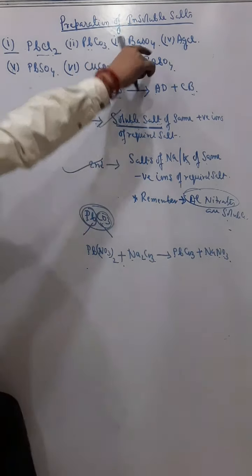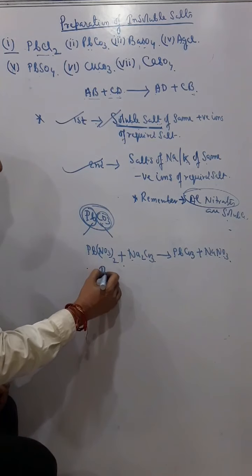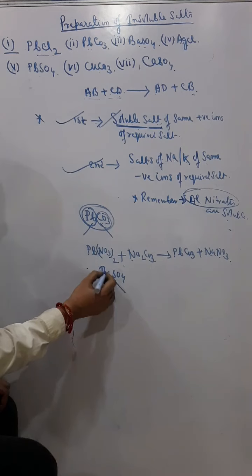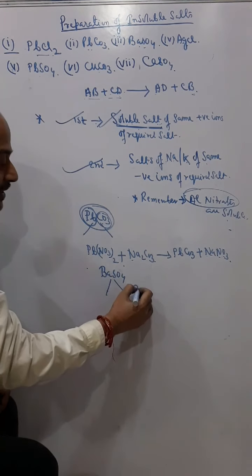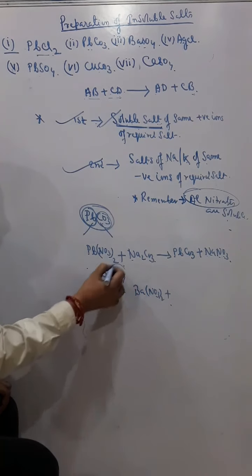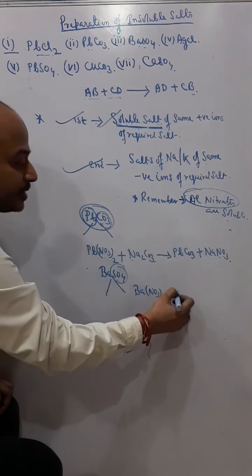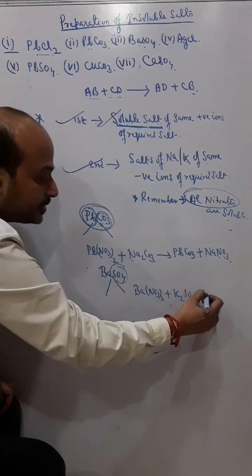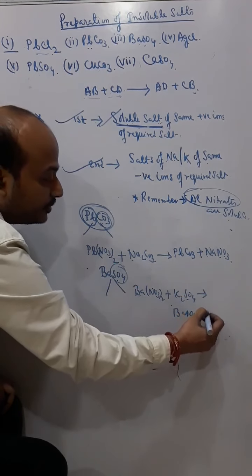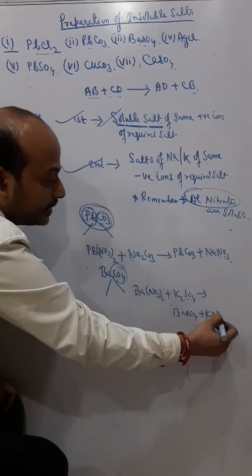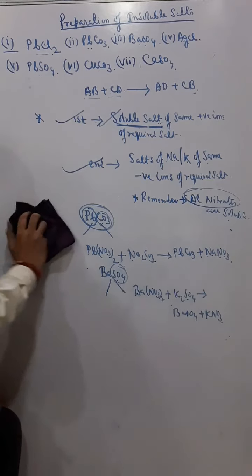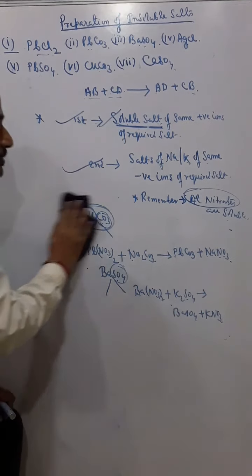Third one, barium sulfate. Again, divide into two mentally. For barium, I'll take barium nitrate, Ba(NO3)2, and for sulfate, I'll take a sodium or potassium salt. So again you see what I get: BaSO4 plus KNO3. Understand? Very important.